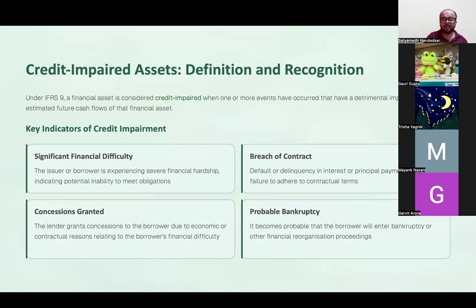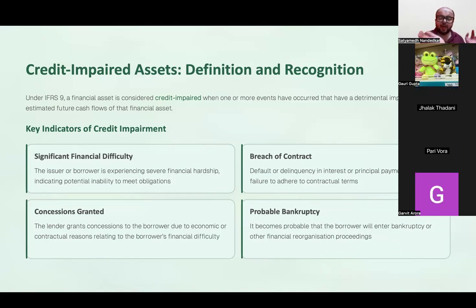Under IFRS 9, a financial asset is considered credit impaired when one or more events have occurred that have a detrimental impact on the estimated future cash flows of the asset. You gave your loan to someone whose business was, say for example, किसी का electronics का shop था, and the shop was in the basement, and the Mumbai flooding happened or the Gurgaon flooding happened, and because the shop was in the basement, all the inventory got destroyed, the shop got destroyed, and now it seems as if there is a going concern crisis that might occur.